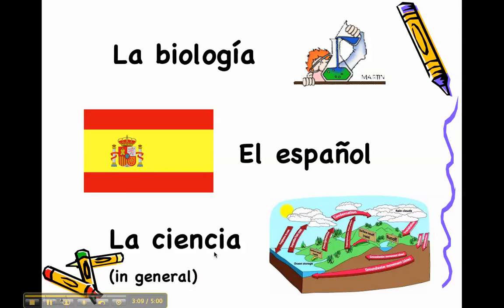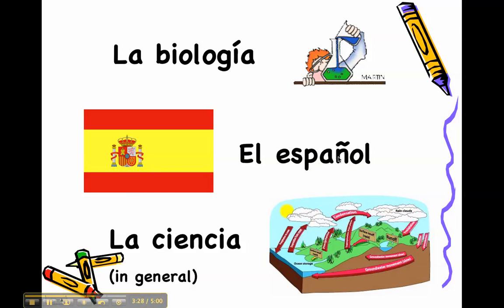Okay, but this one so far, la ciencia, has had the biggest change in spelling. But even then, not so much. You can see C-I-E-N-C, and in English it would be S-C-I-E-N-C-E, so lots of similarities there. And then, of course, what we're studying today, el español.